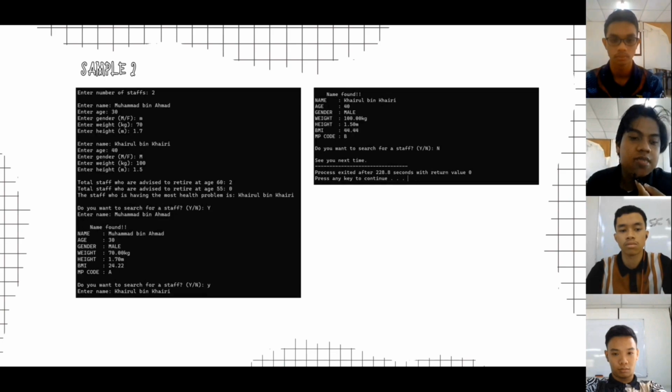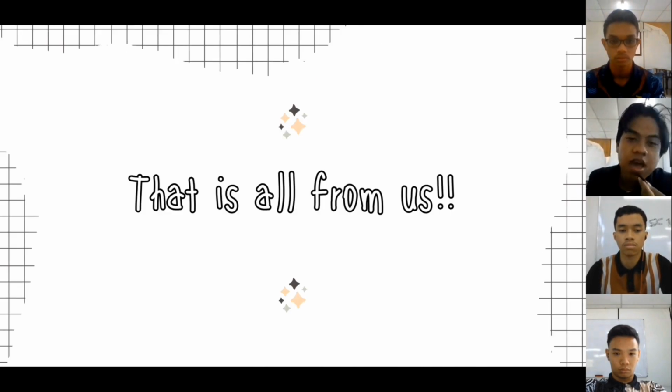For our next sample, we have put in both males, one with normal BMI and the other one with overweight. As you can see, the BMI for Muhammad is 24 and the BMI for Khairul is 44. Therefore, the staff who is having the most health problem is Khairul. Because both of them are MP code A and B, there is no staff that is advised to retire at age 55, since retiring at age 55 is only for MP code C. So this is our example of samples, and that is all from us.